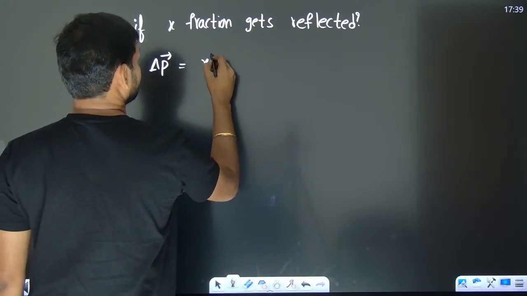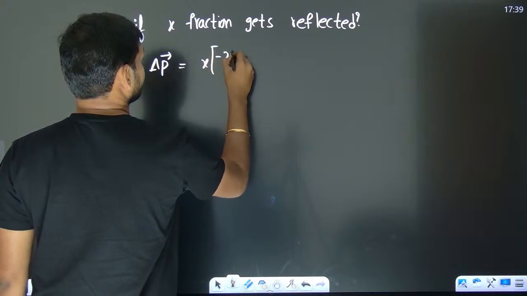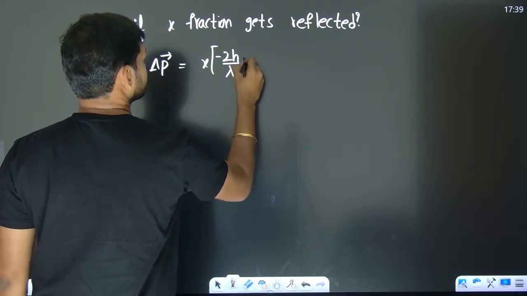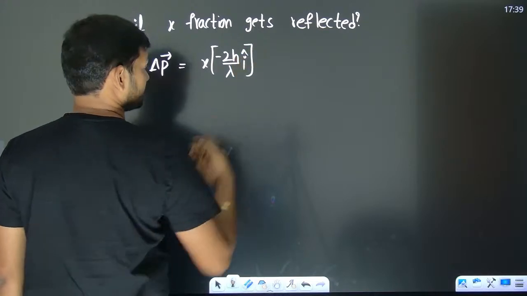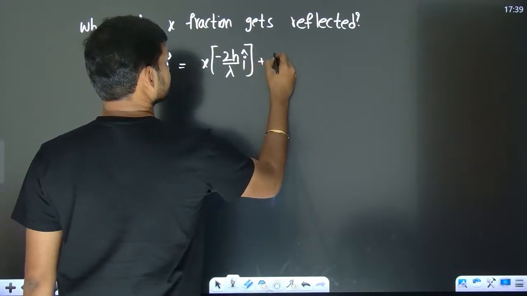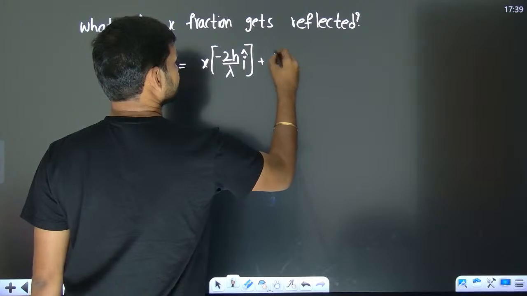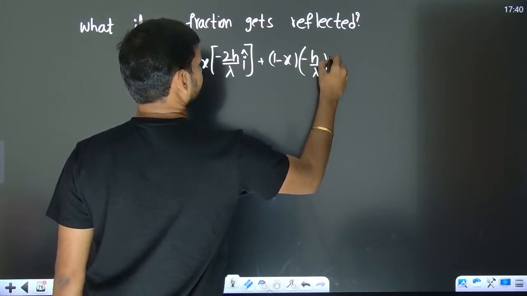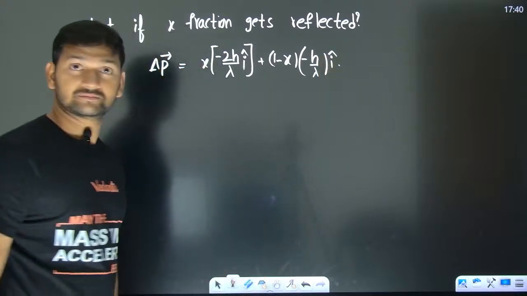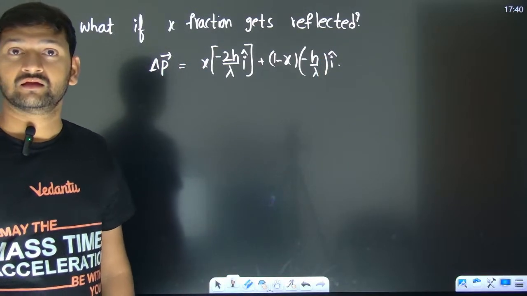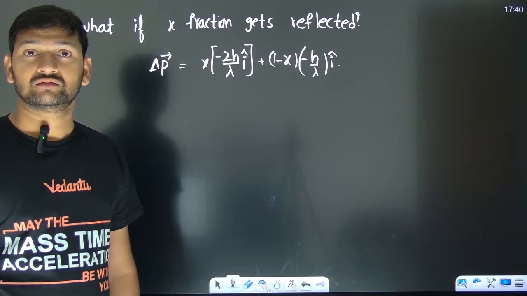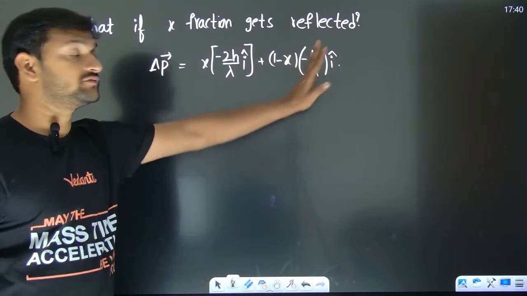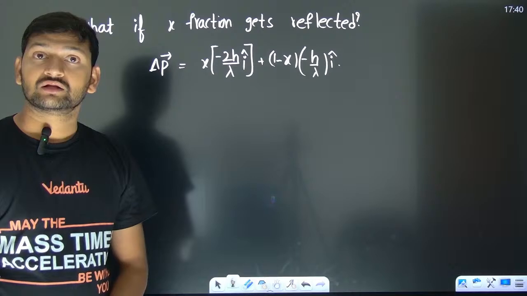So the change in momentum in that X fraction is going to be minus 2h by lambda i cap into X, plus 1 minus X into minus h by lambda i cap, because that's the portion which got absorbed.